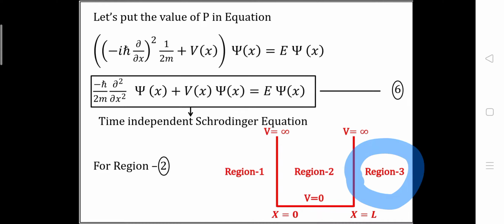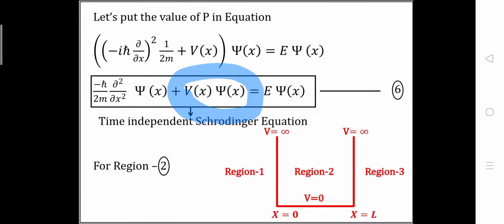So to derive the energy eigenvalue for region 2, first we have to derive the Schrodinger equation for region 2. To do that, we have to take potential V equal to 0 in equation number 6. So we will make this whole term equal to 0, because we have potential 0 in region 2.